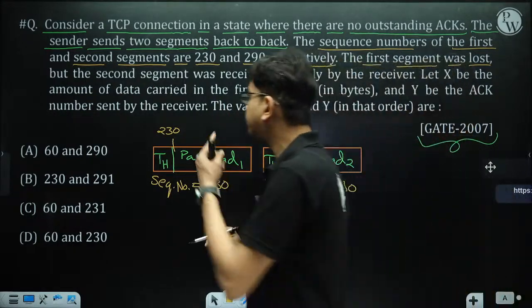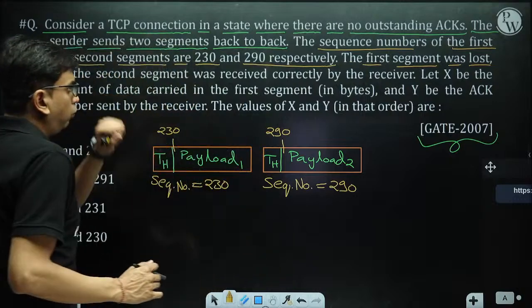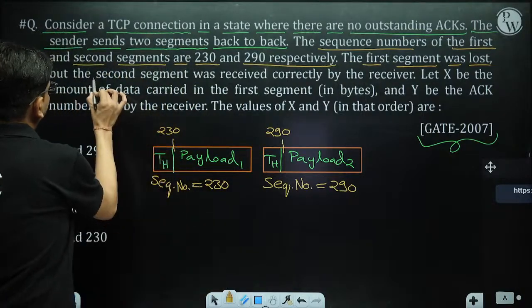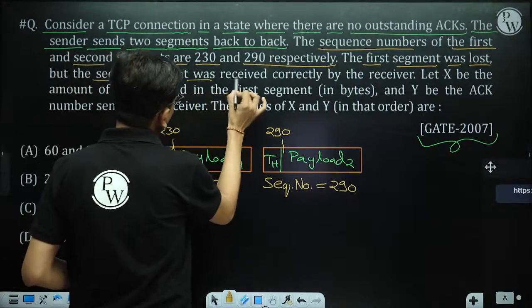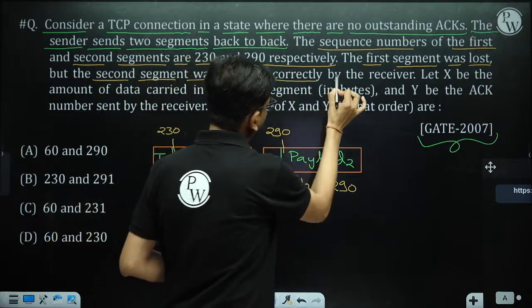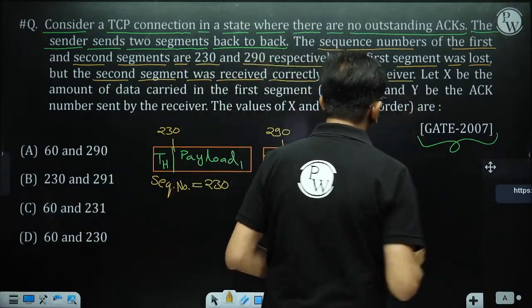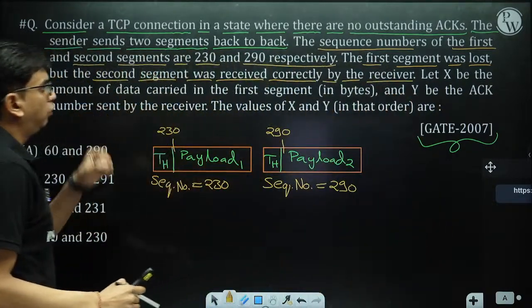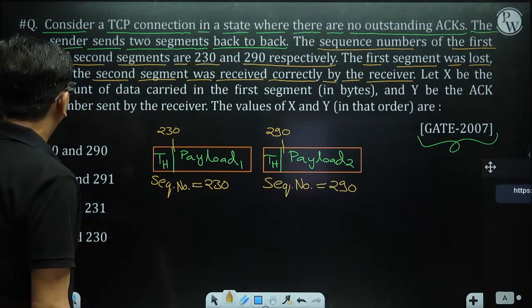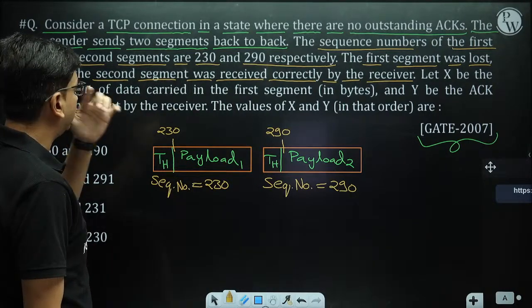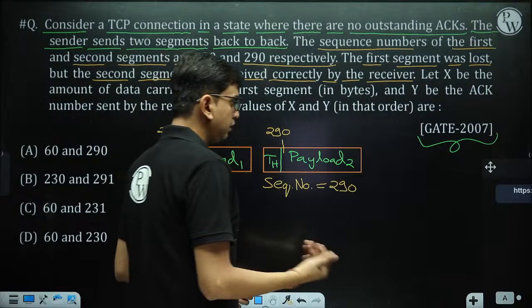So as per the question, the first segment was lost and the second segment was received correctly by the receiver.